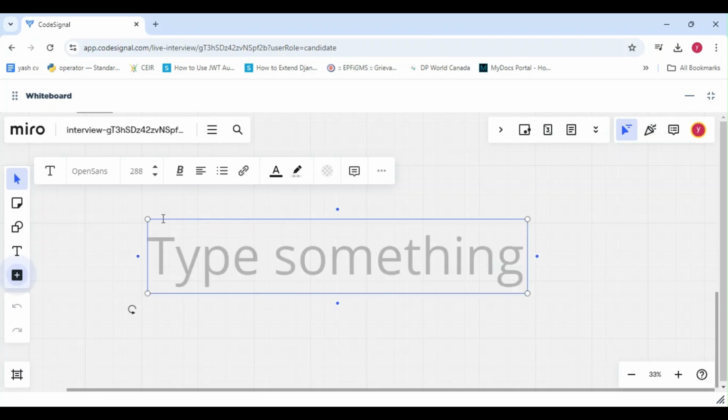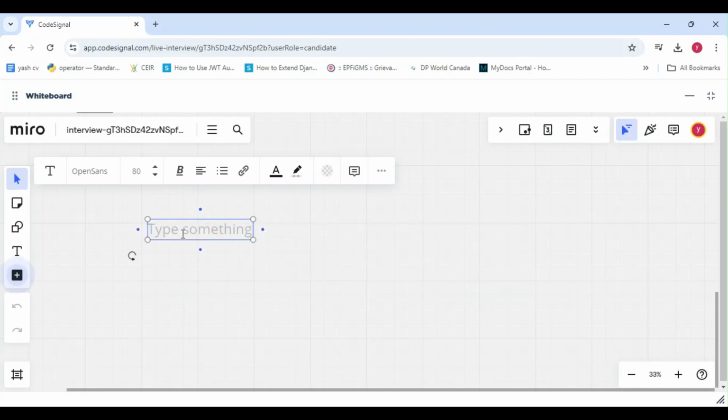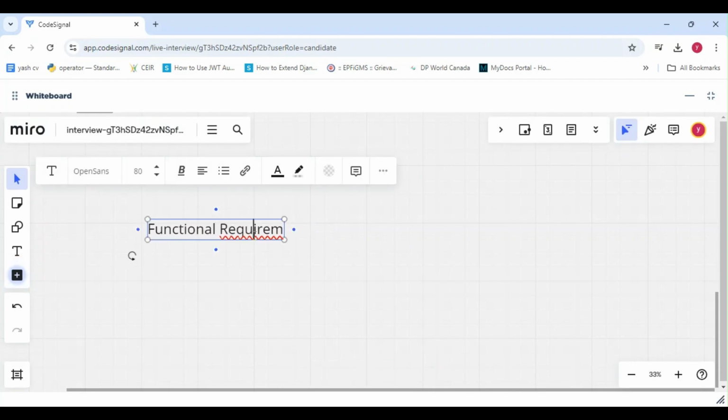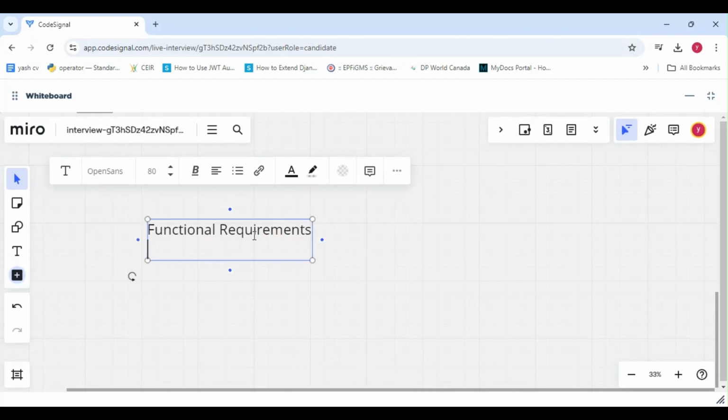So the functional requirements. First is basically user should be able to send message to another user, right? Second is user should be able to send message to a group. Then third is user should be able to send photos and videos. And then fourth is end-to-end encryption of messages.